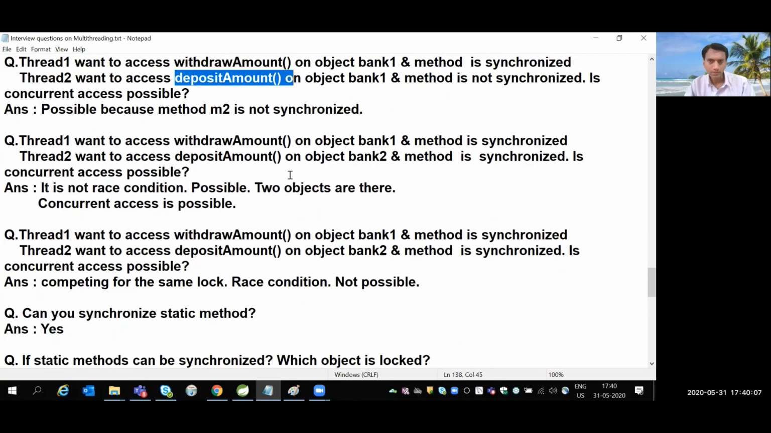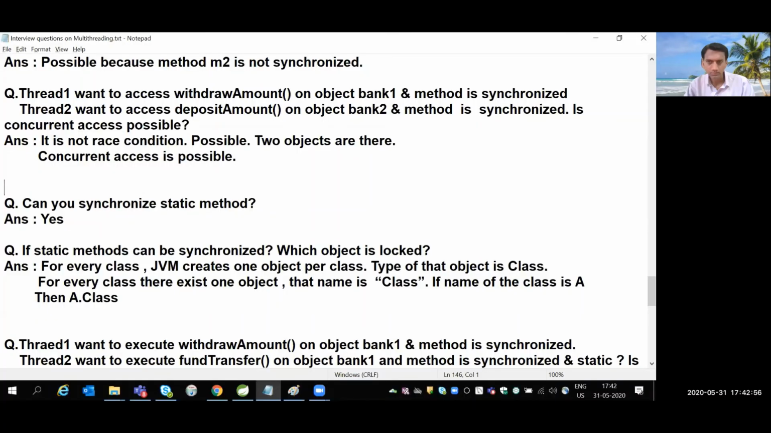The next question is: for the first method we have a bank 1 object, and for the second method we have a different object, bank 2, and both the methods are synchronized. Is concurrent access possible? It is not a race condition; it is possible, because for bank 1 there is a different key and for bank 2 there is a different key. That's the reason it is possible. The next question is, can you synchronize static methods? The answer is